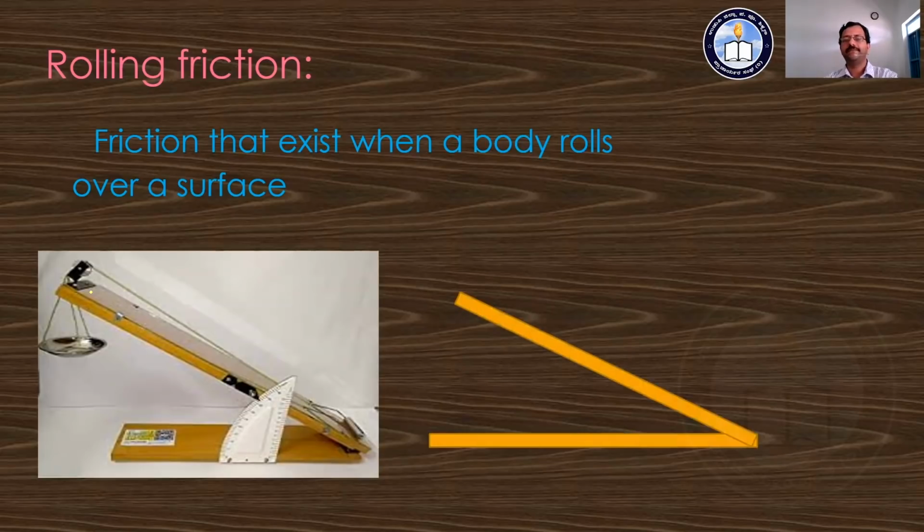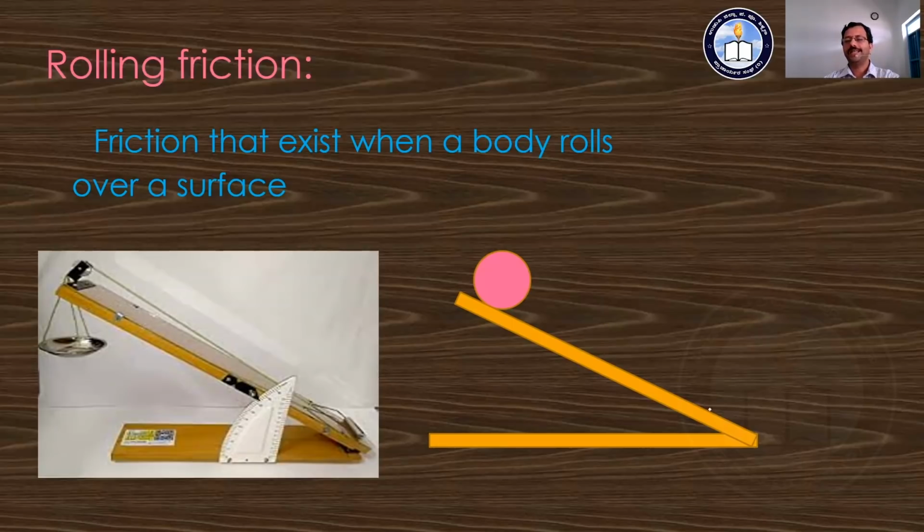And also we can see another example: there is an inclined plane, and at the top of this inclined plane we place a spherical object or a ring. As we just let go with the hand, that object starts to roll over this surface, and it moves to the bottom of this inclined plane.